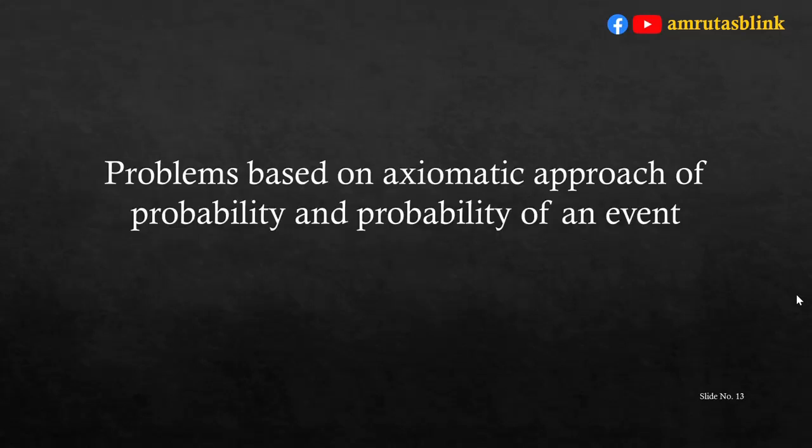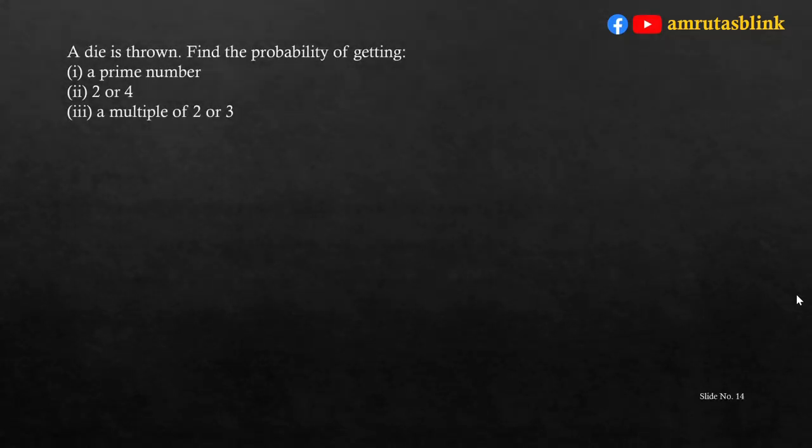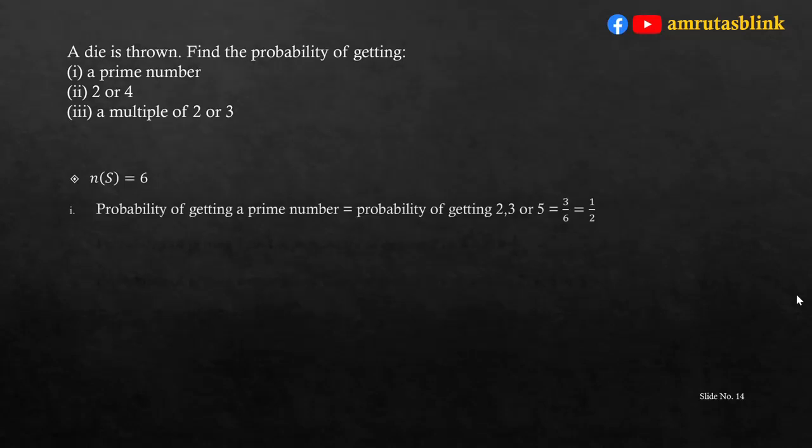Problems based on the axiomatic approach of probability and probability of an event. A die is thrown, find the probability of getting a prime number, 2 or 4, and a multiple of 2 or 3. Now, a die is thrown, hence in the sample space there will be 6 events. Now, we need to find the probability of getting a prime number. How many numbers are possible? We know that out of 1 to 6, 2, 3 and 5 are prime numbers. So, there are 3 possibilities. Hence, the probability of getting a prime number is 3 upon 6, that is 1 by 2.